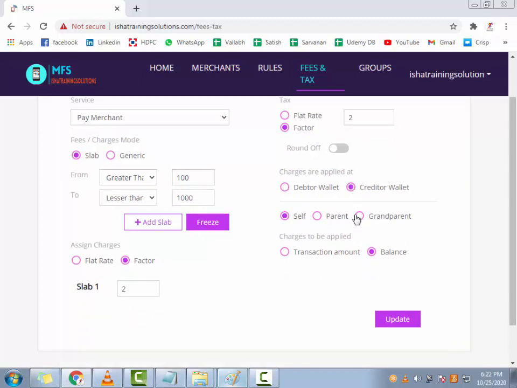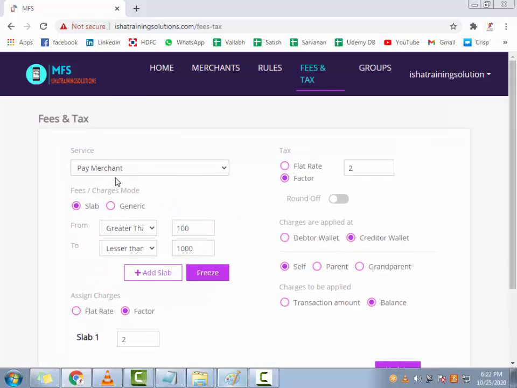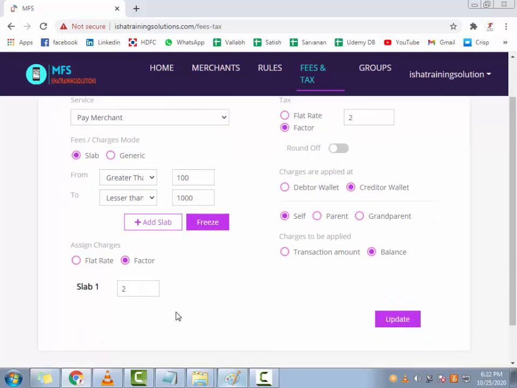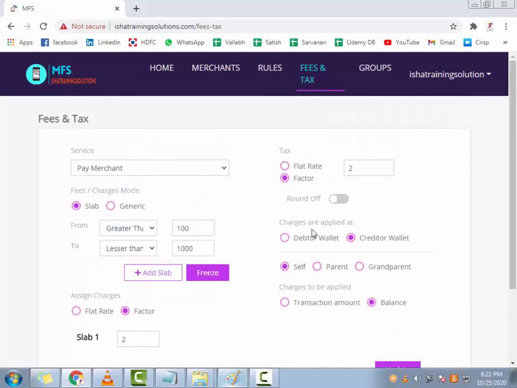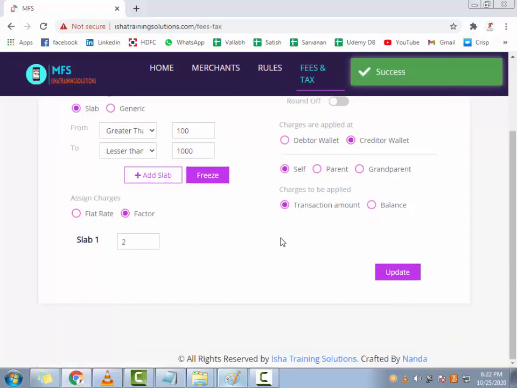Again, you can say creditor wallet, which means that the charges incurred go to the creditor rather than the person paying. Let's say Kumar is paying Domino's. The creditor wallet will be Domino's wallet, and the debitor wallet will be Kumar's wallet. So whatever charges are incurred, you are charging the creditor, which is Domino's, not Kumar himself, and it is on the transaction amount. Like this you can play around. Okay, so this is the fee.